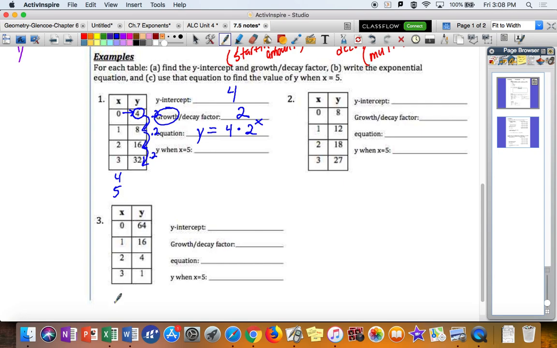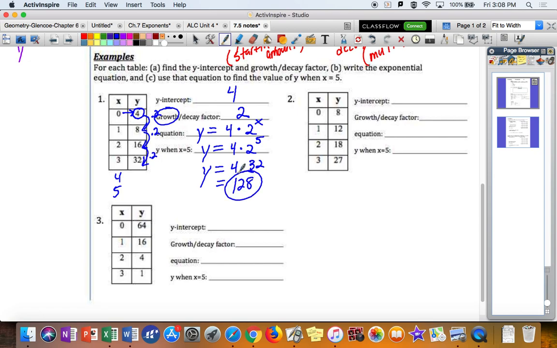But if it were like 50, that would be a long list of numbers to be able to do it. So we want to use our equation here and plug in that value of x. So if x is 5, we're going to do 4 times 2 to the power of 5. And at this point, you could probably punch it in on your calculator. I mean, essentially you've got 4 times 2 to the power of 5, 2 to the 5 is 32. So 4 times 32 is going to be 128.